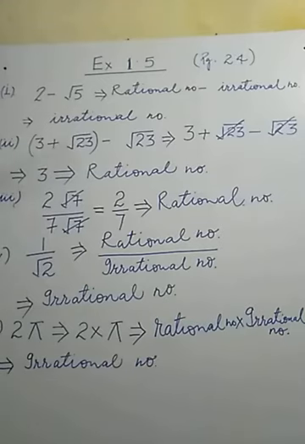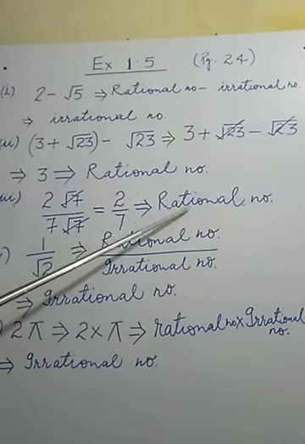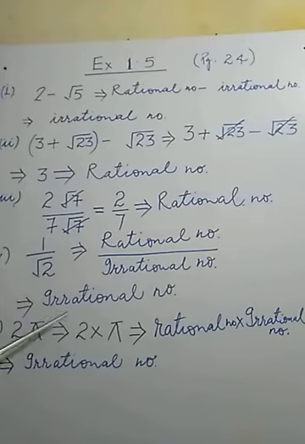So part number 1 is irrational, part number 2 is rational, part number 3 is rational, part number 4 is irrational, and part number 5 is irrational. So we can decide by solving.